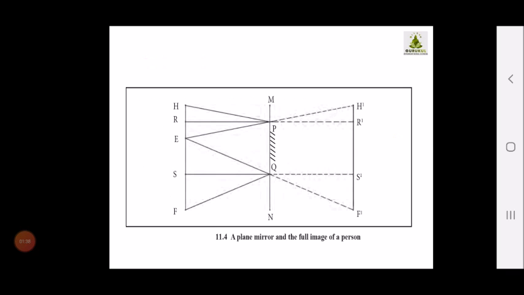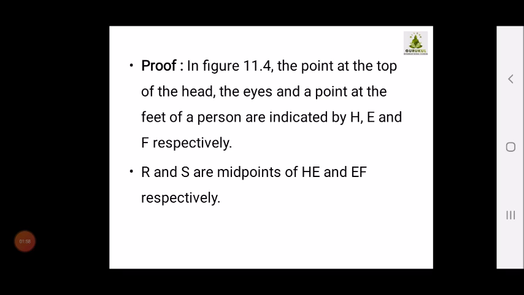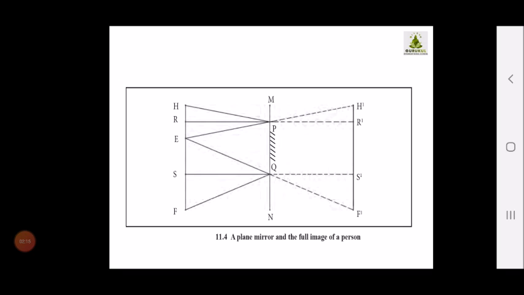Now these are the images which are formed by a plane mirror and the full image of a person. This diagram is given in your textbook. Kindly open the textbook, and as I am explaining the content, kindly go through it. In figure 11.4, you will be able to understand simultaneously. The point at the top of the head, the eyes, and a point at the feet of the person are indicated by H, E and F respectively. Here children, you are able to see H, E and F.